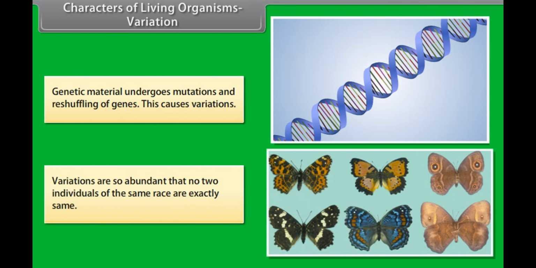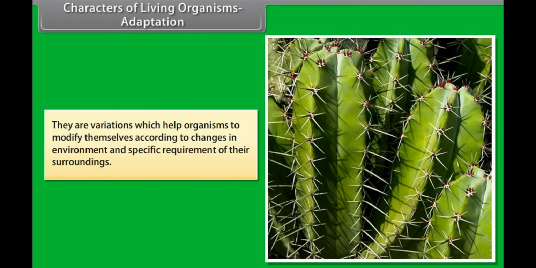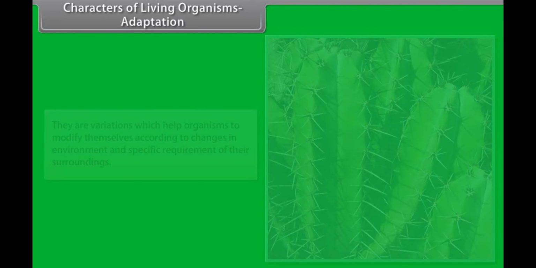Variations are so abundant that no two individuals of the same race are exactly the same. Characters of living organisms: Adaptation. They are variations which help organisms to modify themselves according to changes in the environment and specific requirements of their surroundings.